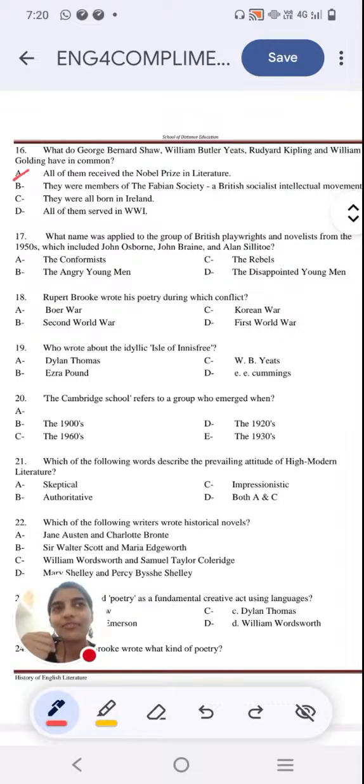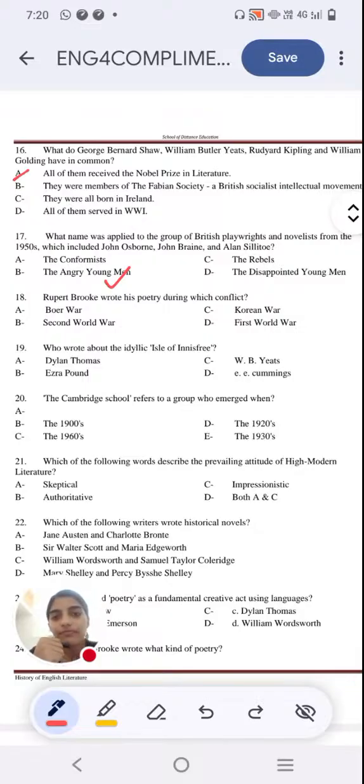It's very common. It's very easy actually. If you know the basic understanding of British literature, the seminal work is Look Back in Anger by Osborne. I hope you have gotten the answer because it is option B, Angry Young Man. Next question, Rupert Brooke wrote his poetry during which conflict? Option A, Boer War. Option B, Second World War. Option C, Korean War. Option D, First World War.